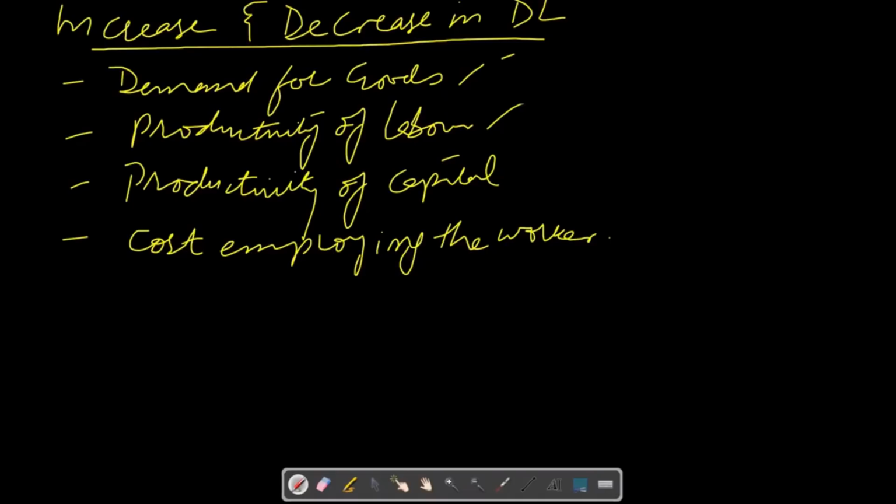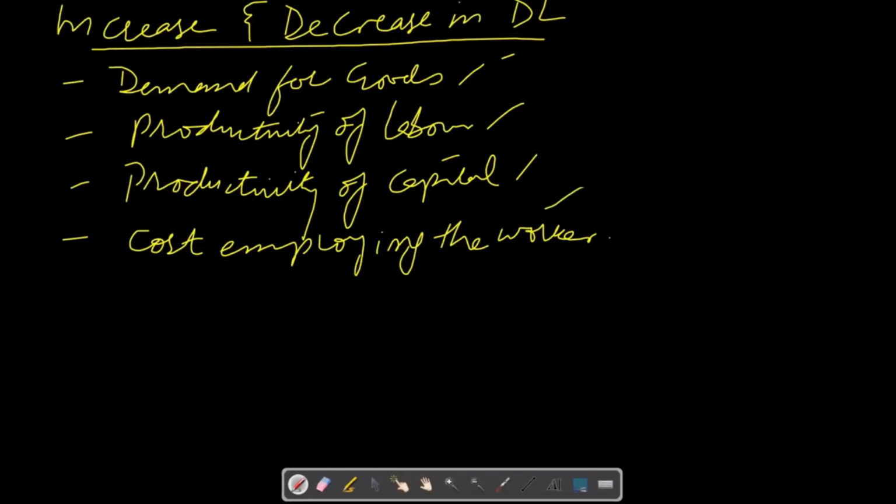Productivity of capital is also a factor that affects demand for labor. If capital, meaning machines, tools and technology, is more productive and efficient as compared to labor, then demand for labor will fall, because every employer and producer will try to purchase more capital, machines and tools, so demand for labor will be low.